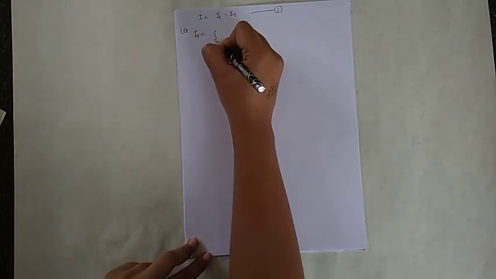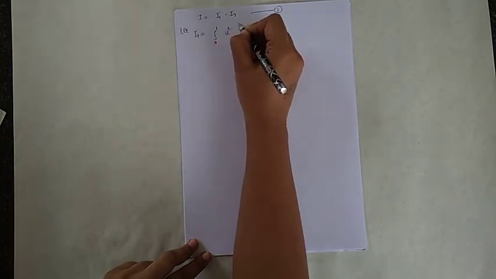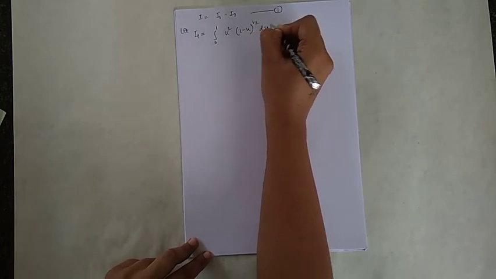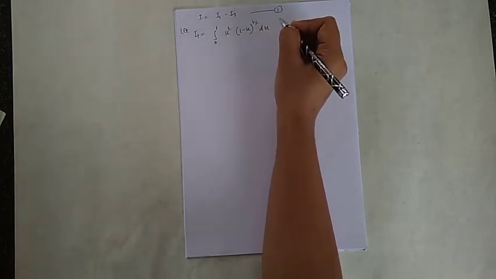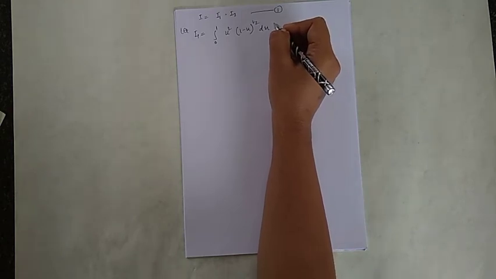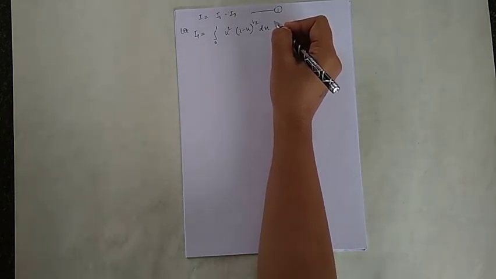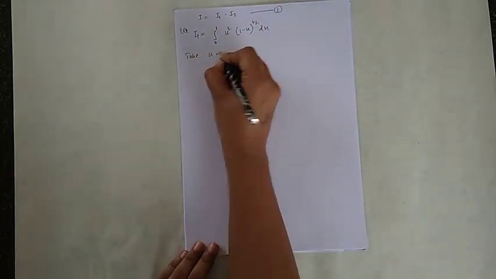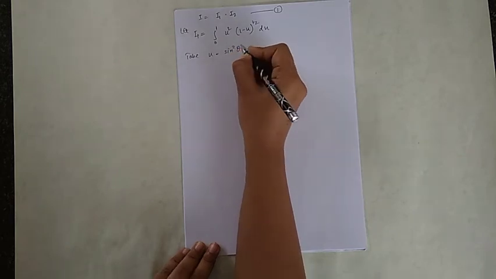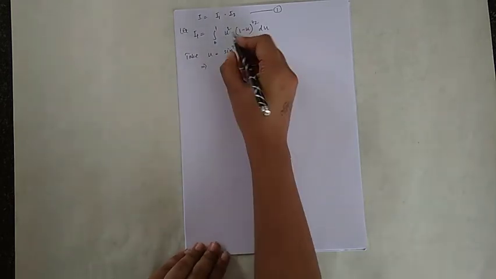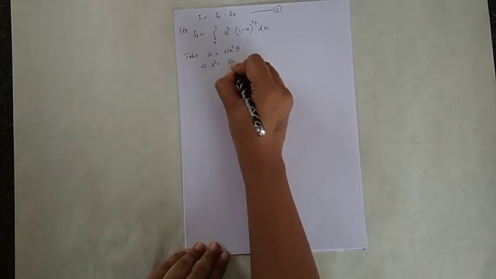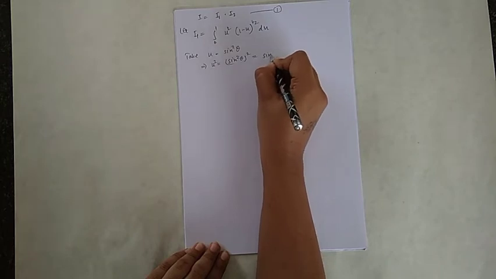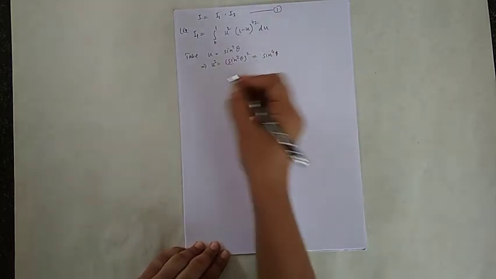So let me evaluate the I1 integral. I1 is integral 0 to 1 of u square into 1 minus u to the power 1 by 2 du. For that I substitute u equal to sin square theta. So u square is sin square theta to the power 2, which is sin raised to 4 theta.